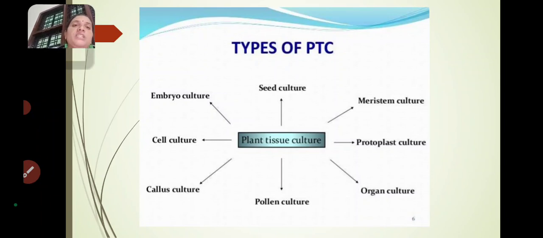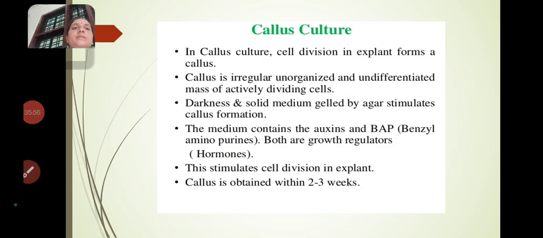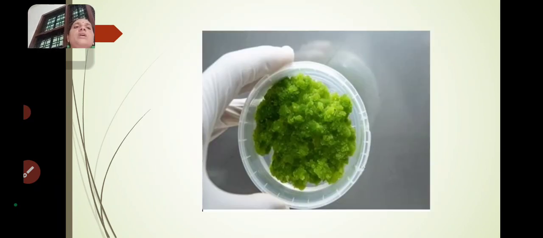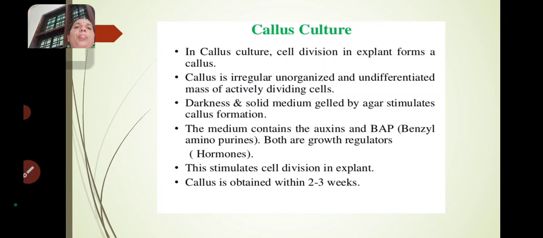All of you must note down this slide. First of all, we have to know the callus culture.